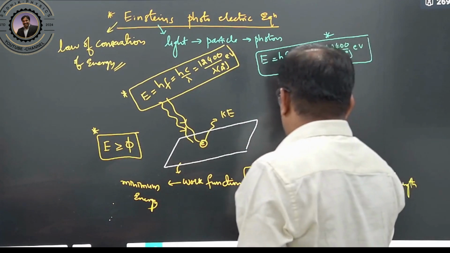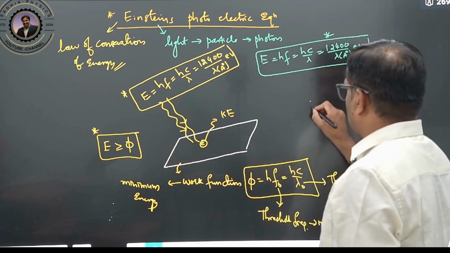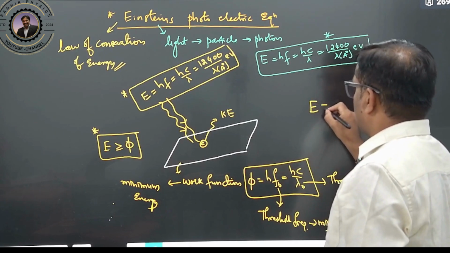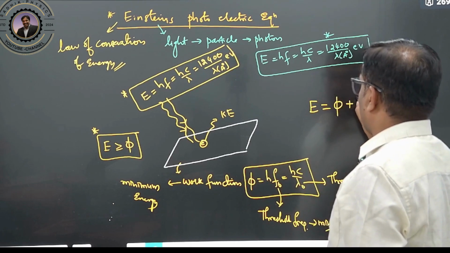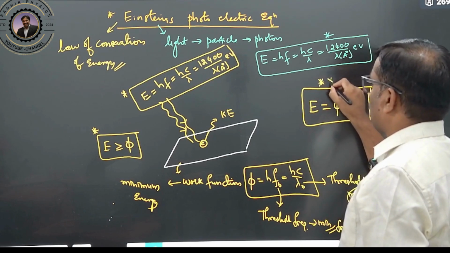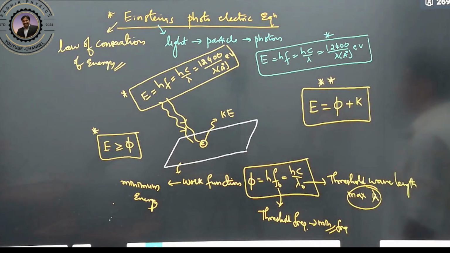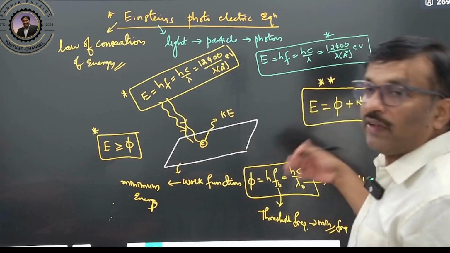Clear? So what did he write? It is a simple thing. This much is given, so E is given. This much is taken, phi, and the remaining comes as kinetic energy. This is your Einstein's photoelectric equation. For this only he got the Nobel Prize, and then he also verified it.